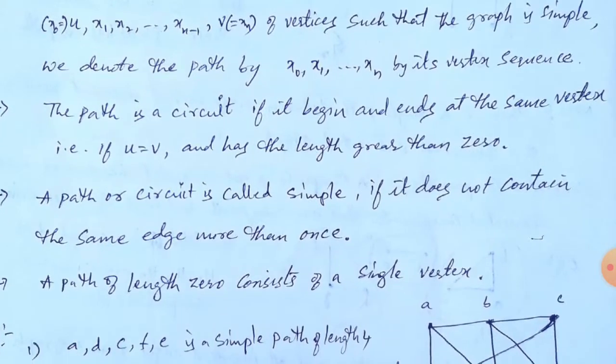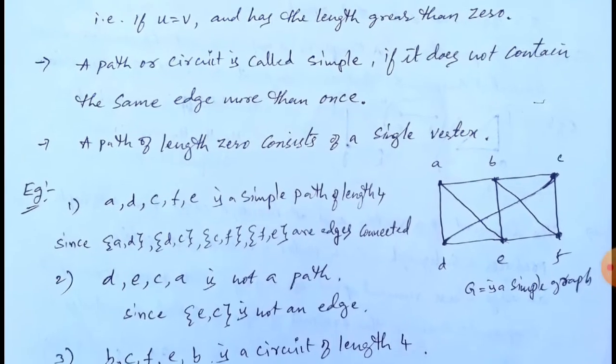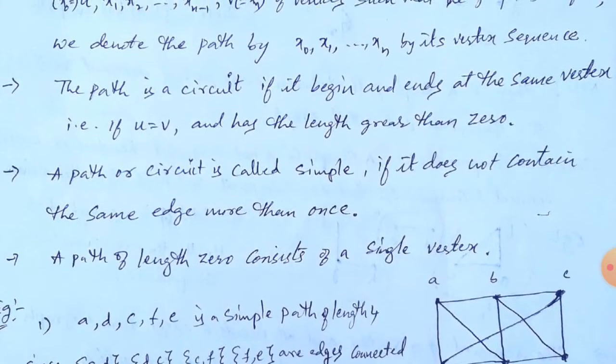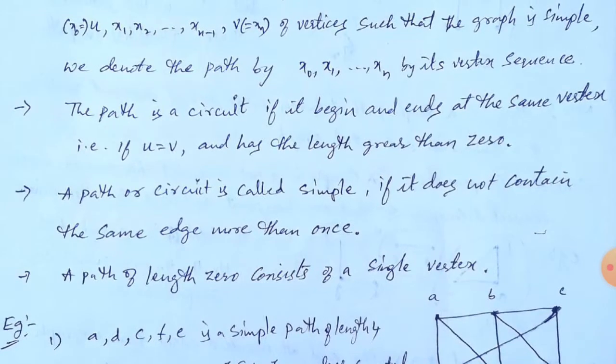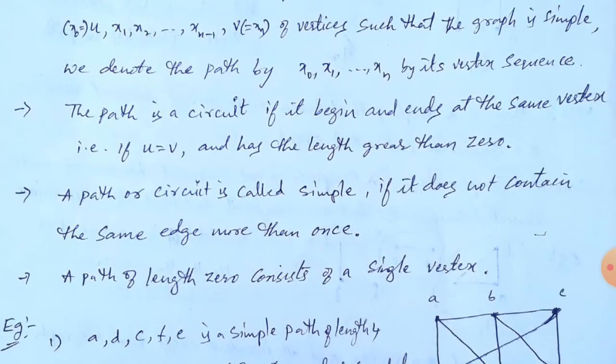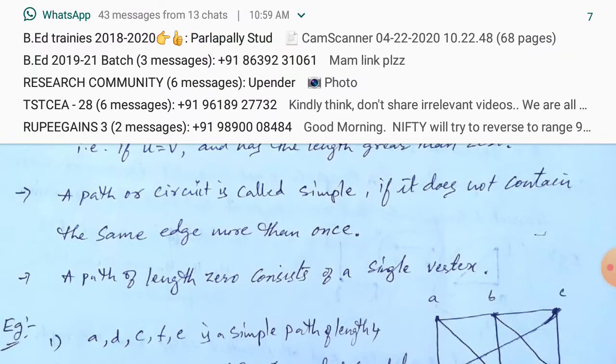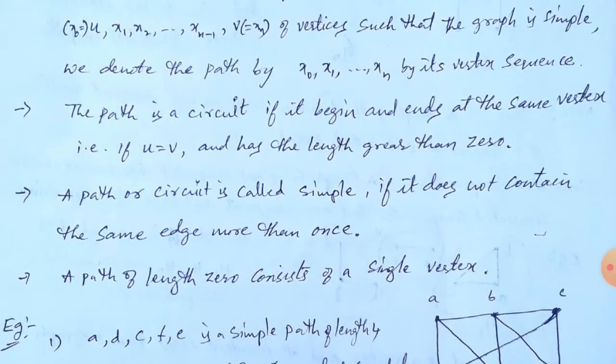Now we'll go to the further definition of a circuit. A path is a circuit if it begins and ends at the same vertex. That is, if u is equal to v and it has length greater than 0, it is called a circuit. A circuit is similar to a path, but in a circuit the starting and end points are equal.